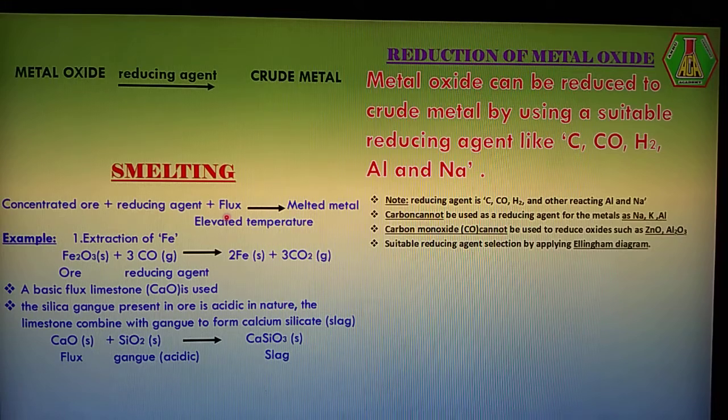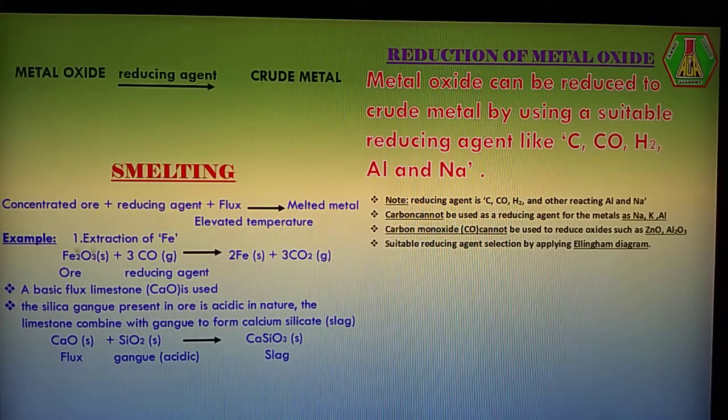Each and every chemical factory's thought is low expense, high profit. Without flux the expense is maximum. With flux, a small amount of energy is needed and the expense is very much lower. That's why flux is used to decrease the melting point of a concentrated ore.